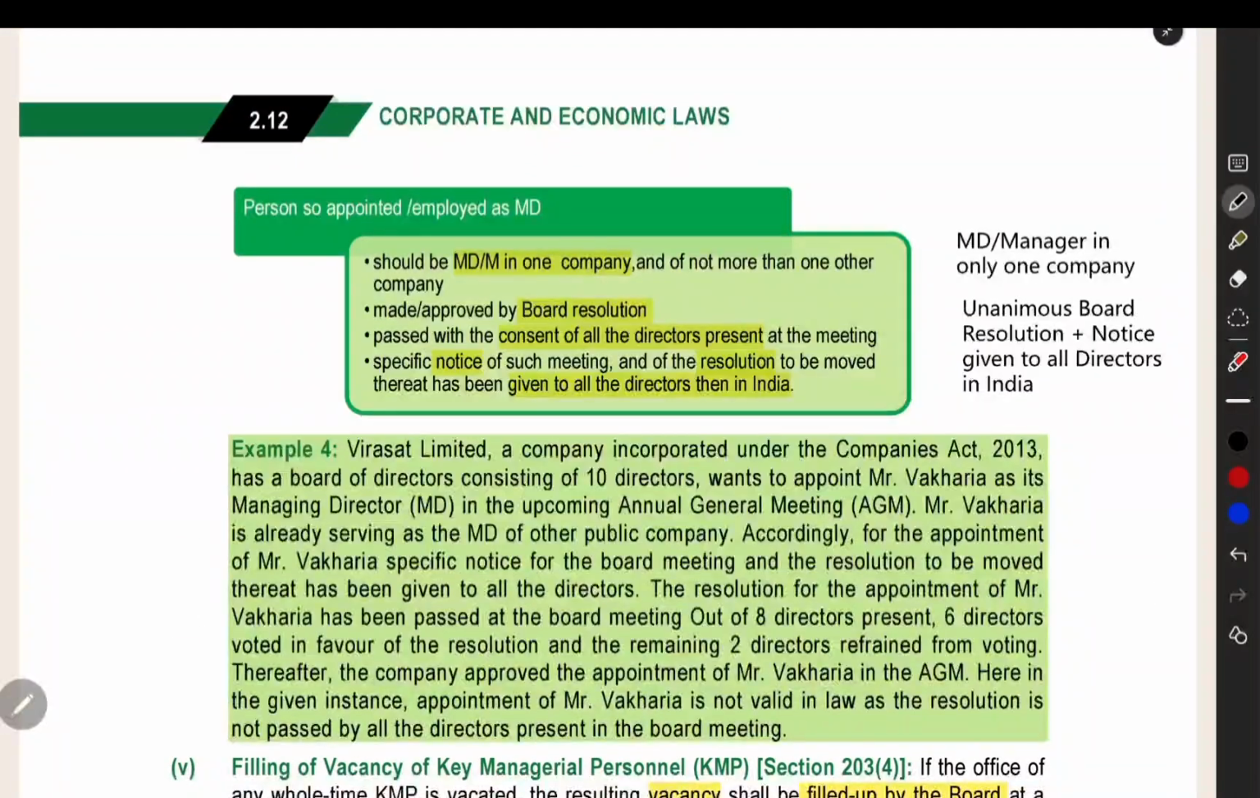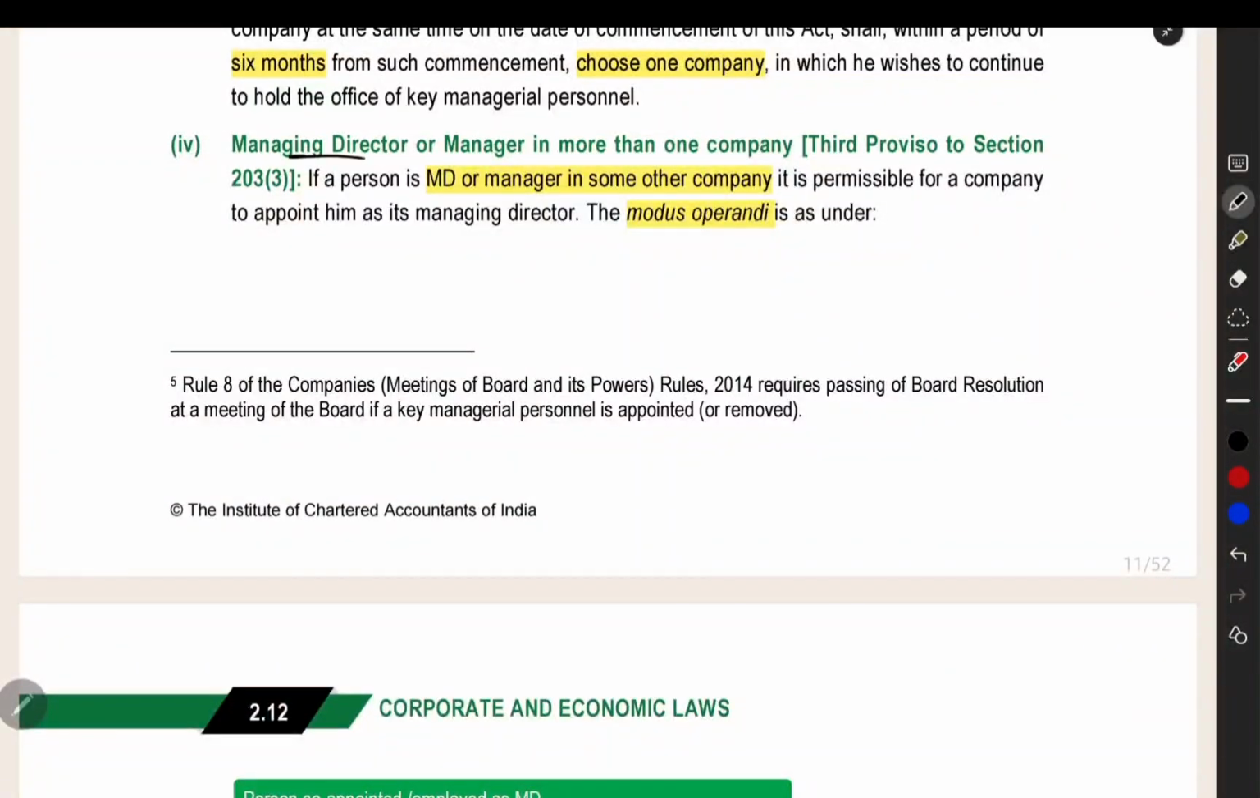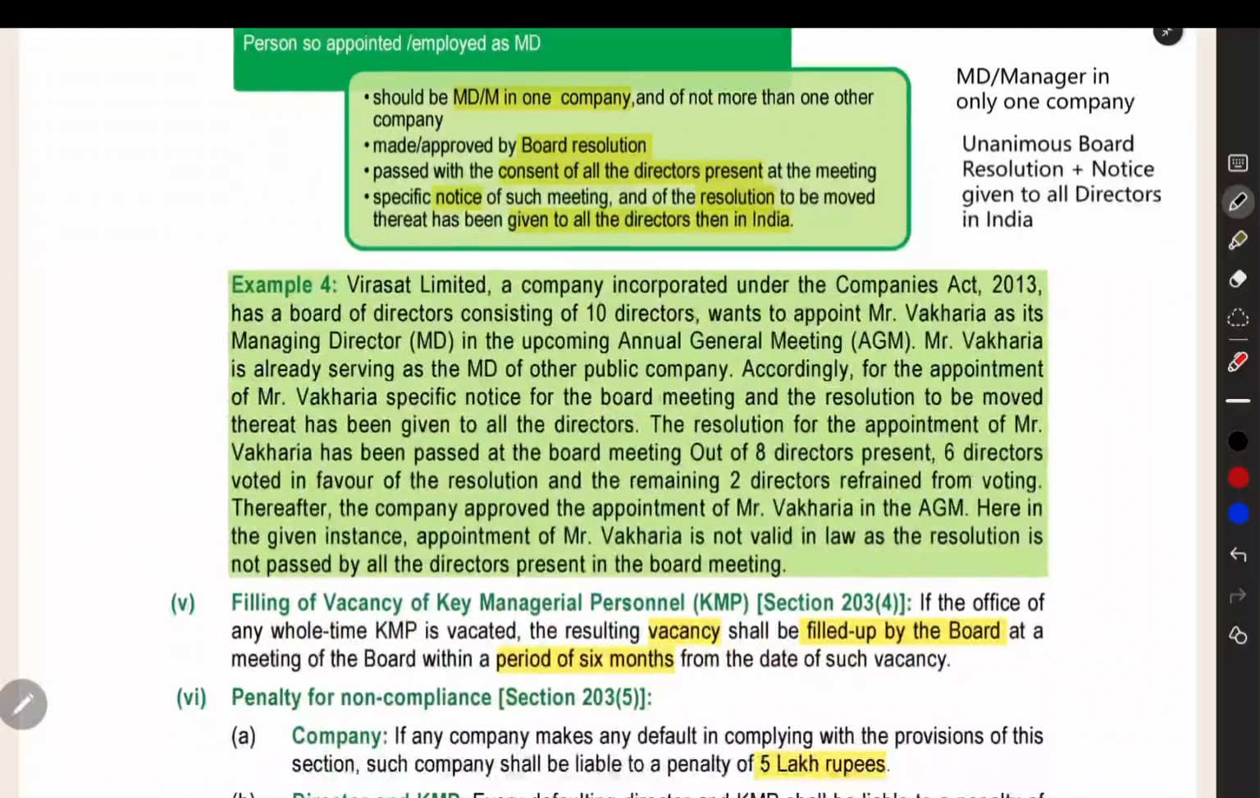You need a board resolution for appointing such a person who is MD or manager in one company. You need a unanimous board resolution. All the directors who are present at the meeting should approve the resolution, and then the notice should be given to all the directors present in India. These are the conditions you have to follow if you want to appoint a person who is a managing director or manager in one company. You have to appoint him in your company also. Then you have to follow this procedure.